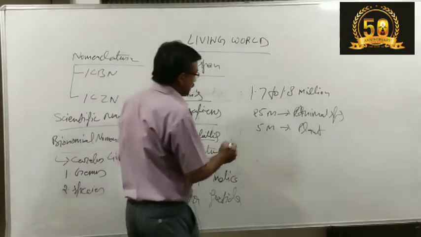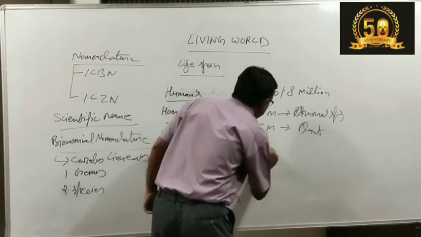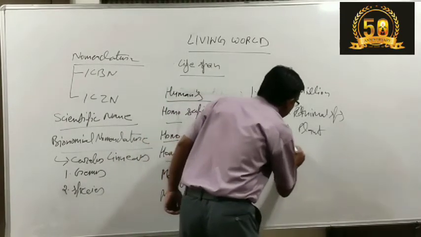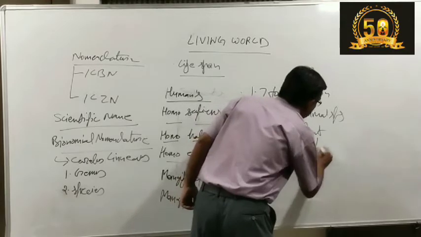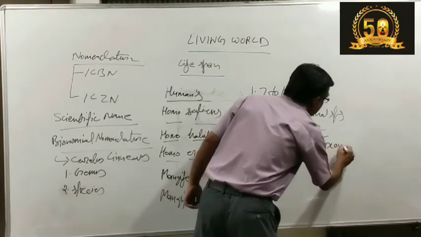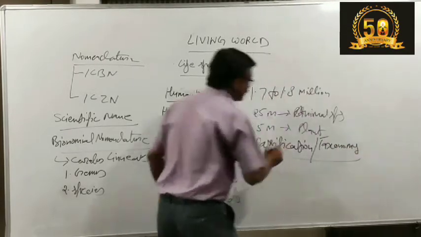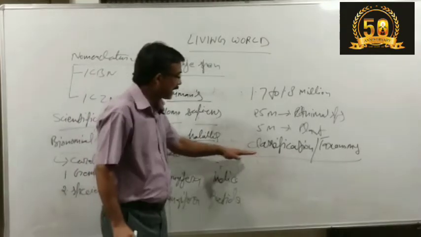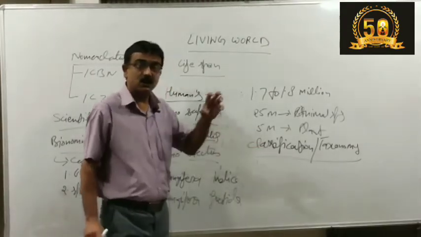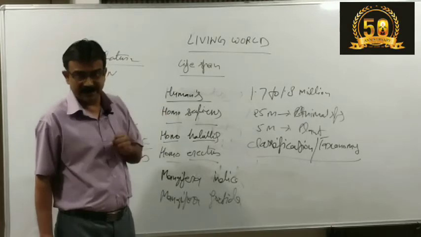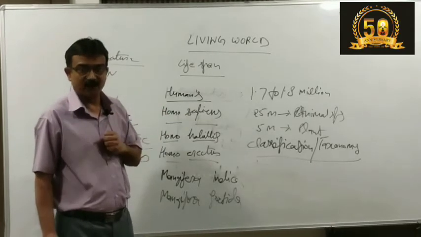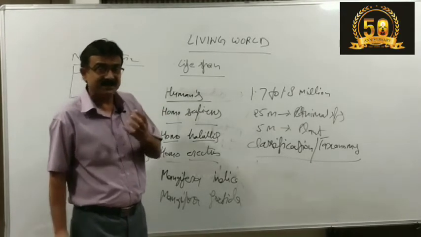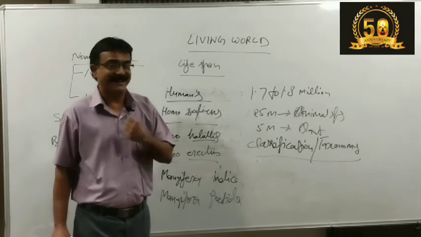The next step of systematics is what? Classification and taxonomy. Classification means the grouping of organisms, the cataloging of organisms on the basis of some general characters.